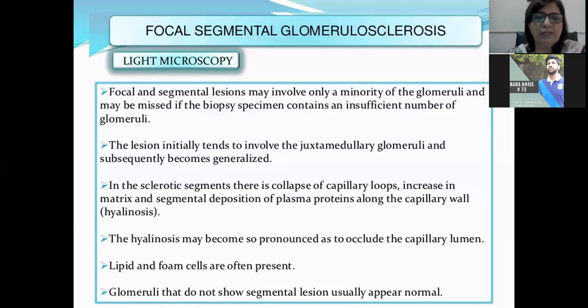In the sclerotic segment, there is collapse of capillary loops, increase in the matrix and segmental deposition of plasma protein along the capillary wall, which is producing hyalinosis. Hyalinosis may become so pronounced as to occlude the capillary lumen. Lipid and foam cells can be present as well. Glomeruli that do not show segmental lesion usually appear normal.